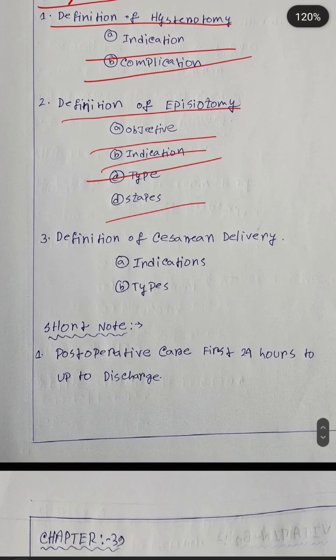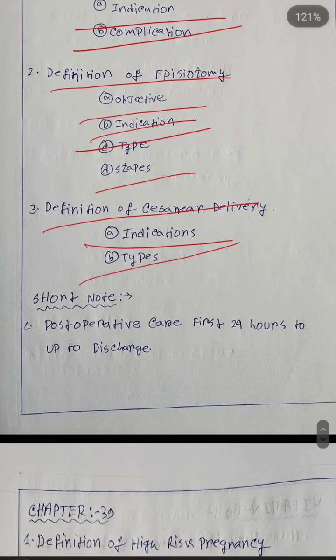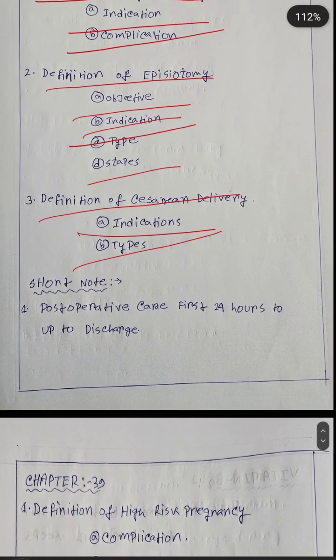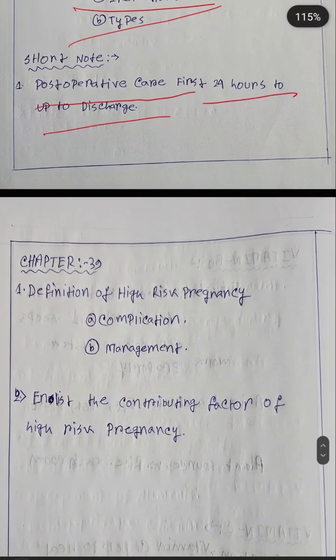Next, definition of caesarean delivery, indication of caesarean delivery and its type. Short note: post-operative care, first 24 hours up to discharge time.